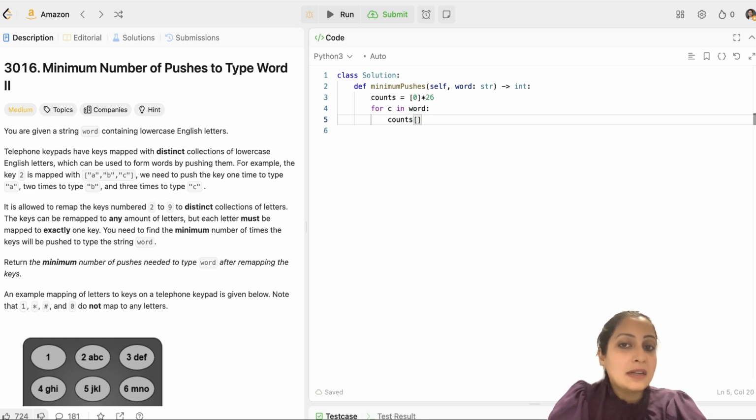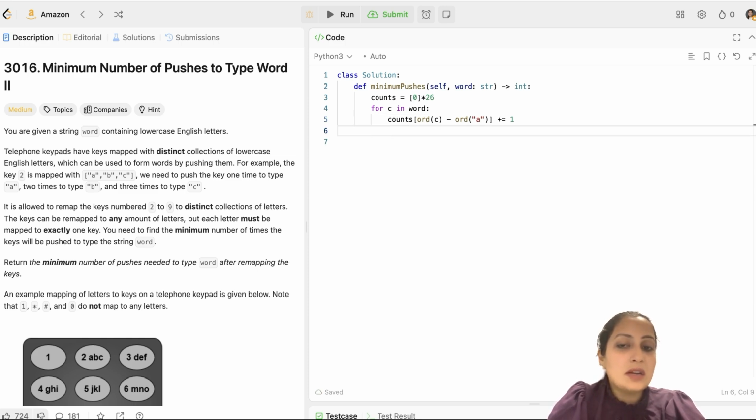But again, my characters are lowercase alphabets, while my indices of the array are 0 to 25. So to bring them to the same range, I will take the ordinal value of my character c and subtract the ordinal value of lowercase letter a to bring them in the same range of 0 to 25. And I'll increment this count by 1 whenever I encounter them in the word given to me.